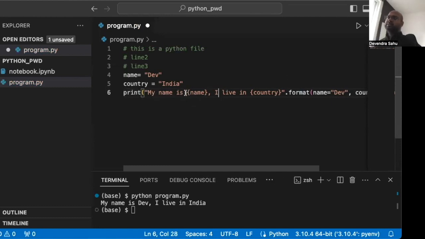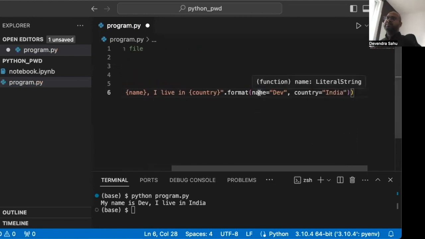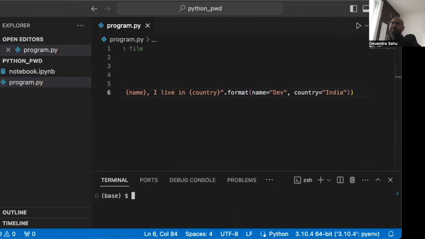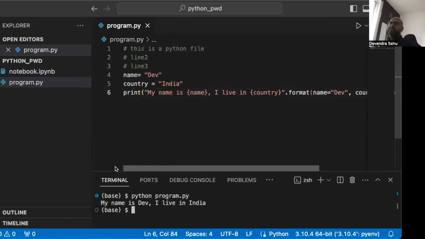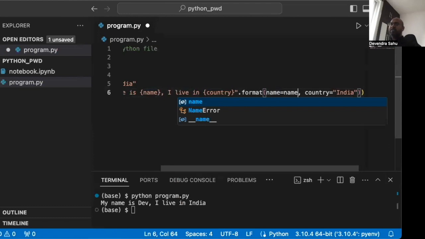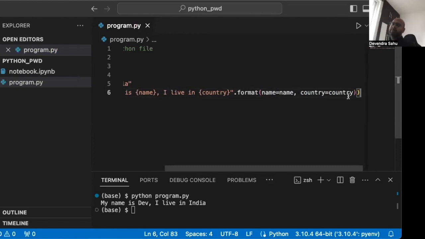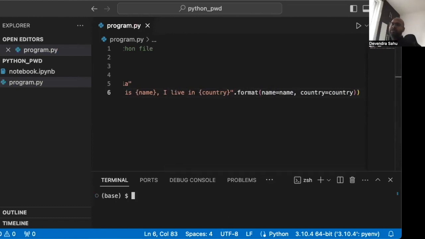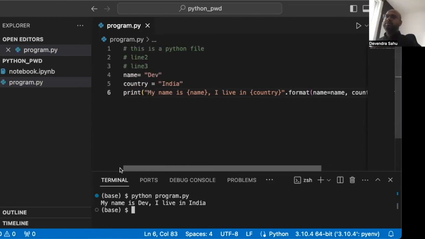My name is the variable name, I live in the variable country, and formatting identifies them by the same keywords: name equal to Dev, country equal to India, and it should work. Let's clear the screen, run it again, and it works. I prefer this way, but all of them are good. Now we can also write name equals name, country equals country, and the same answer. Clear the screen, run it again. So this is about string formatting.